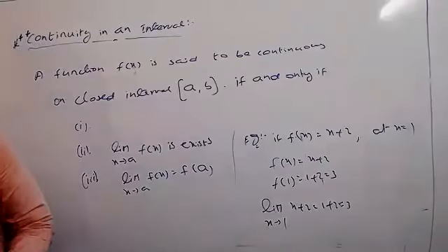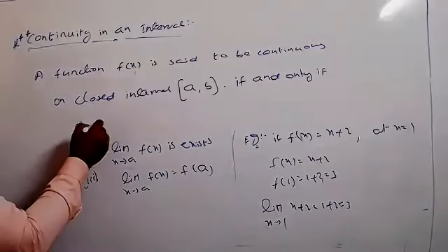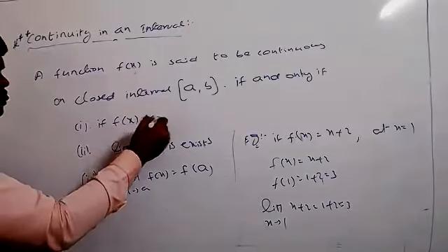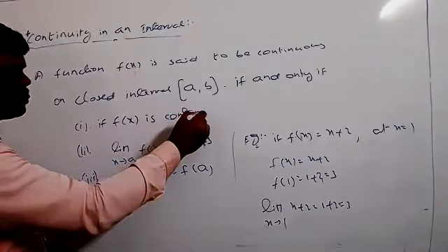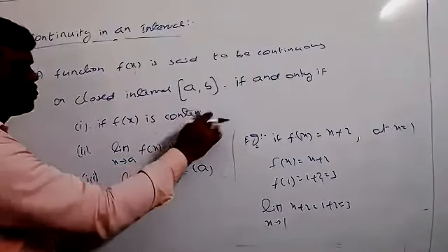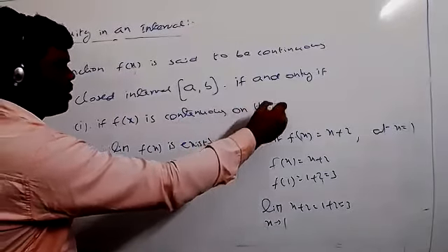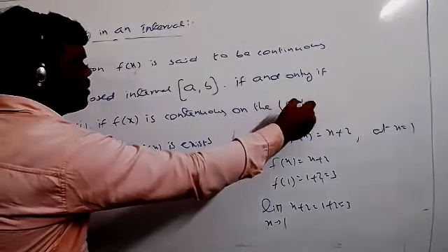First condition: f of x is continuous on the open interval a comma b.